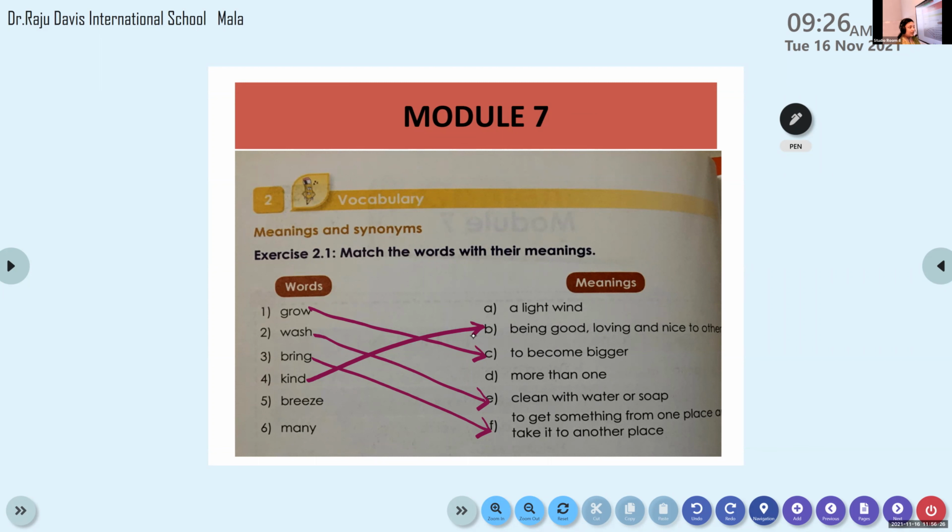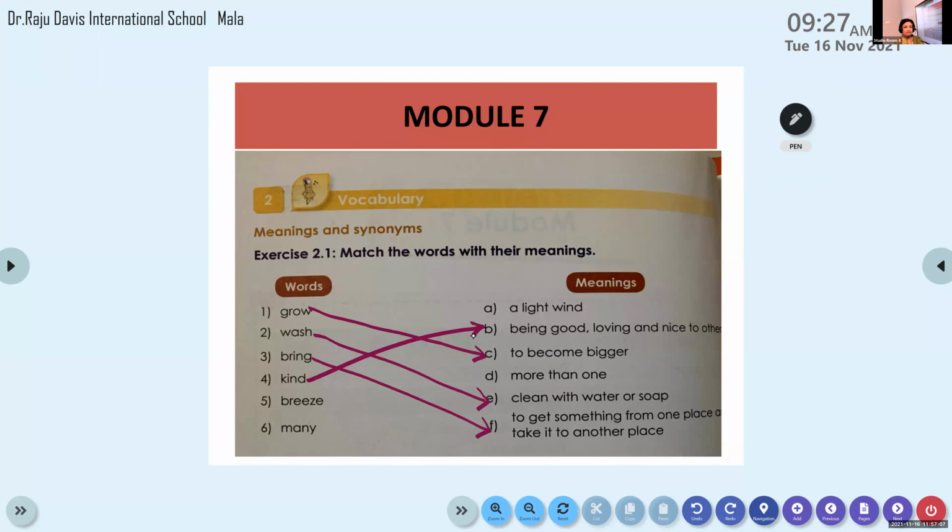Because, yes, Bhuvana, what did you say, Bhuvana? You take care of your mother? What did you say, my dear? I am not able to hear you, my dear. Anyway, did you understand the meaning of the word kind? Yes, to be good, to be loving and nice to others.